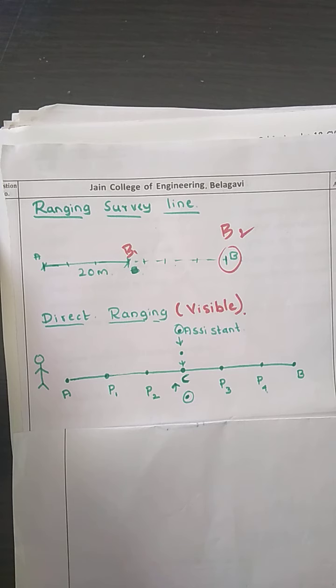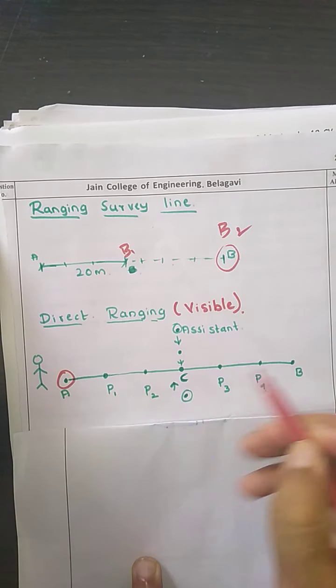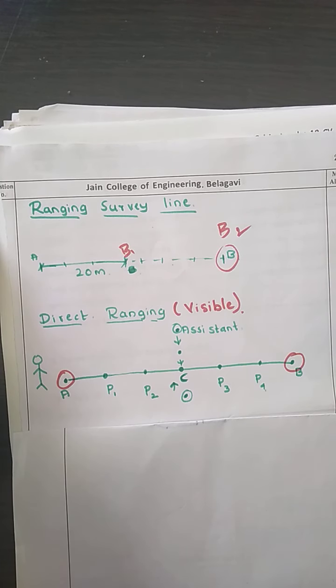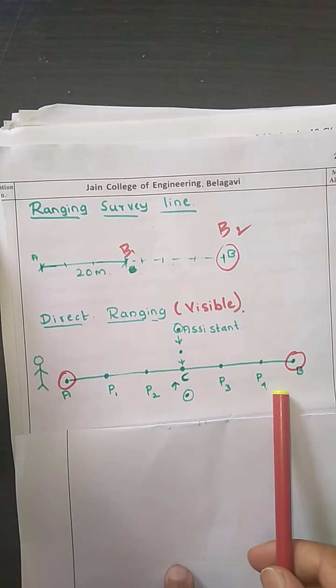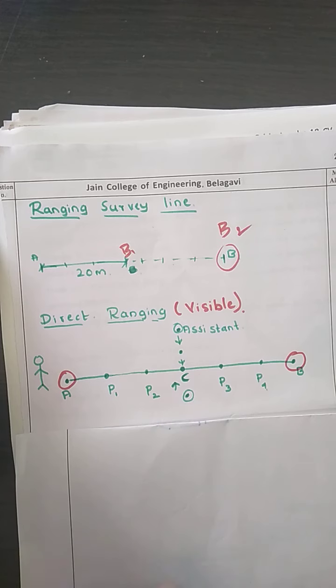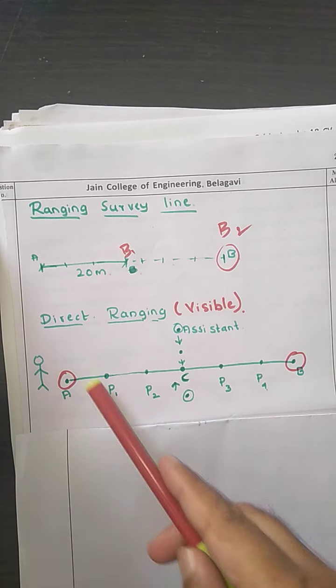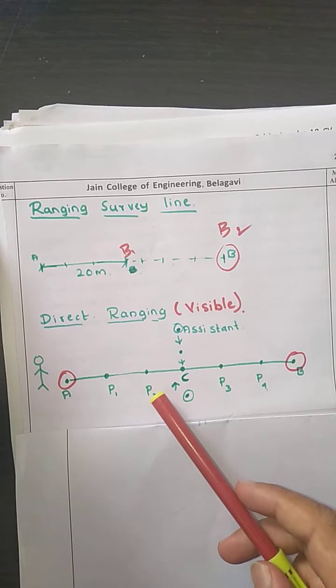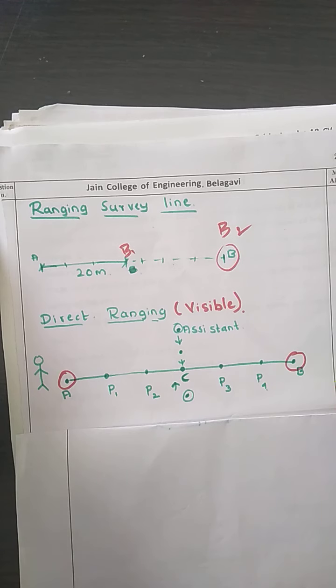If the two points A and B are directly visible from each other, we range the intermediate points, A, P1, P2, P3, P4 and B, so they are in a straight line. So this is your direct ranging.